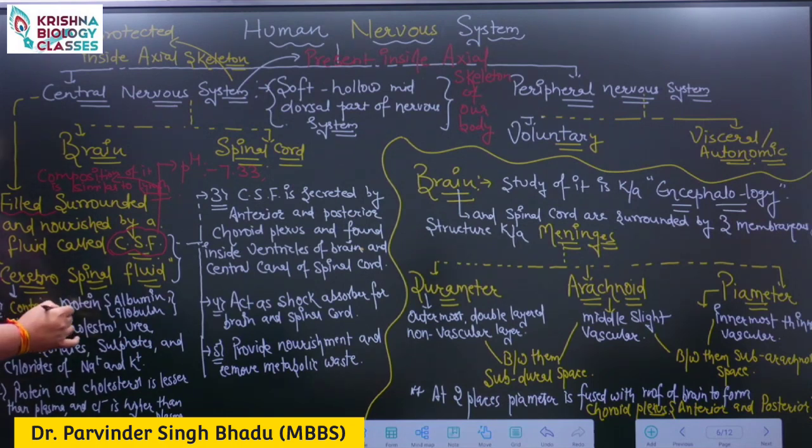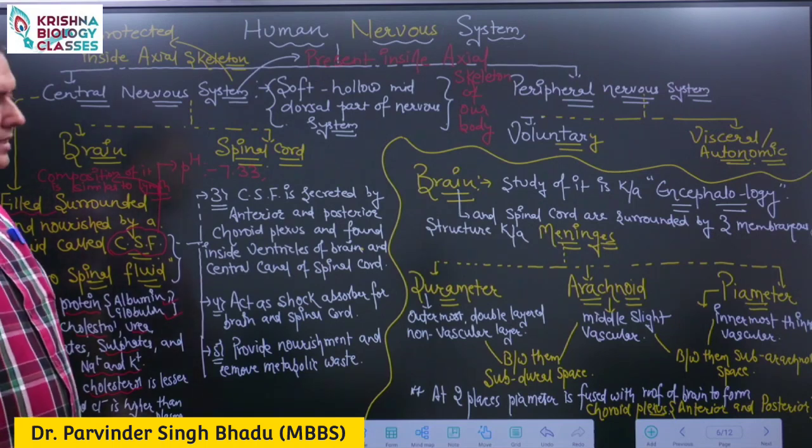It contains proteins, mainly albumin and globulin, then glucose, cholesterol, urea, bicarbonate, sulfates and chlorides of sodium and potassium. We need to remember that the concentration of protein and cholesterol inside it is lesser compared to blood plasma, whereas the concentration of chloride is higher.